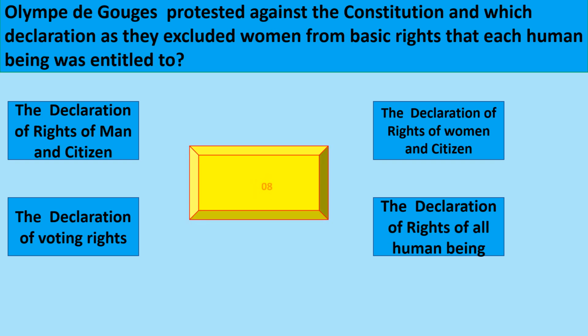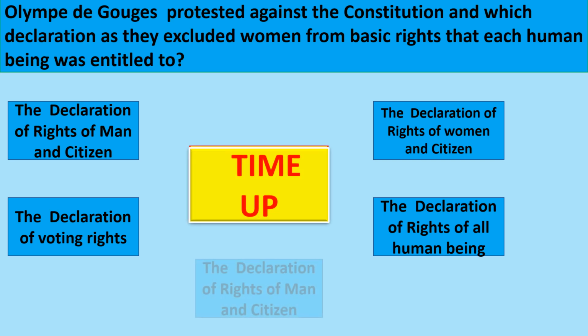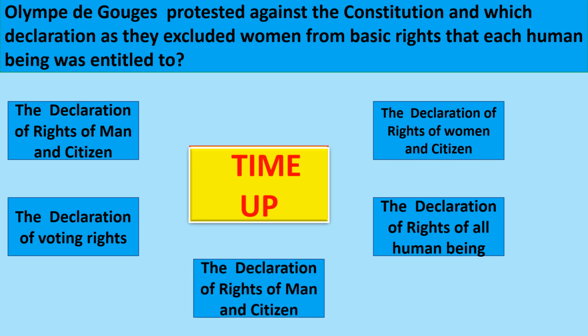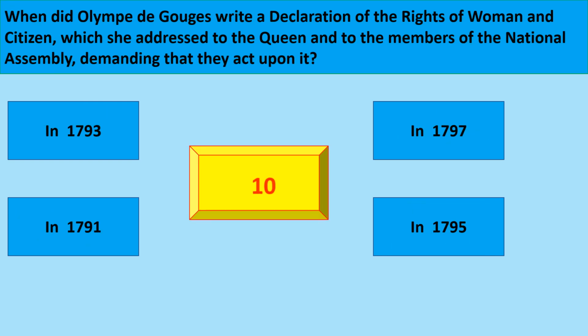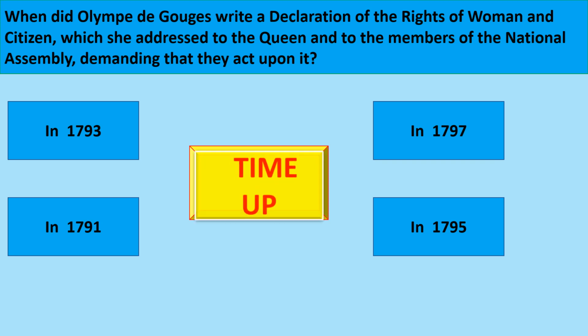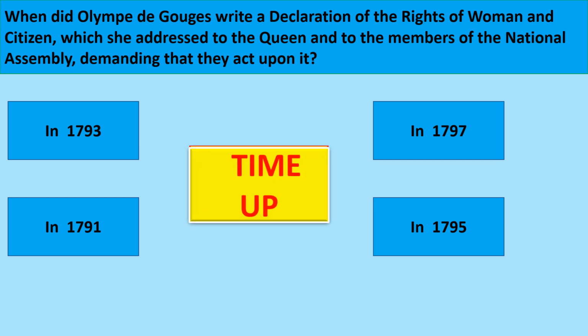Olympe de Gouges protested against the constitution and which declaration as they excluded women from basic rights that each human being was entitled to? The correct option is the Declaration of Rights of Man and Citizen. When did Olympe de Gouges write a declaration of the rights of women and citizens which she addressed to the Queen and to the members of the National Assembly demanding that they act upon it? The correct option is in 1791.